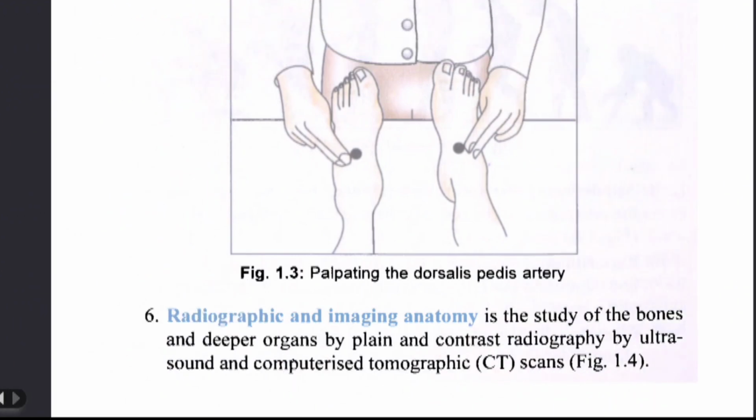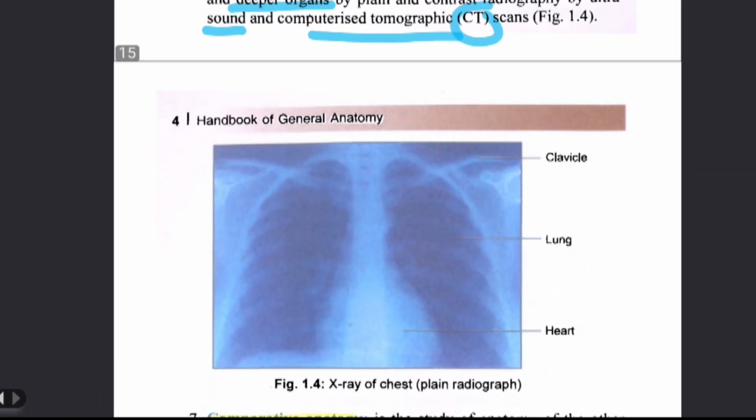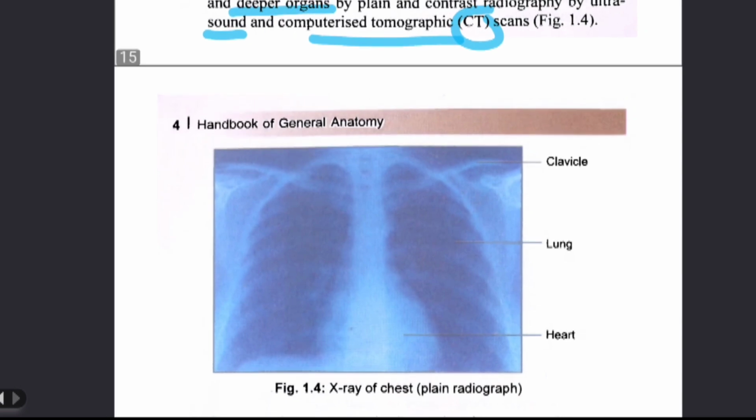Then we talk about radiographic and imaging anatomy. It is the study of the bones and the deeper parts by plain and contrast radiography, ultrasound, and computerized tomography, CT scans. These are very important techniques to study the inside body parts by the imaging process. We can see an example, there is a chest X-ray. This is plain radiography, it is called. You can see what happens there: where the bone is, it reflects, otherwise the rays pass through, and then it shows the image of the chest. So this is radiography.